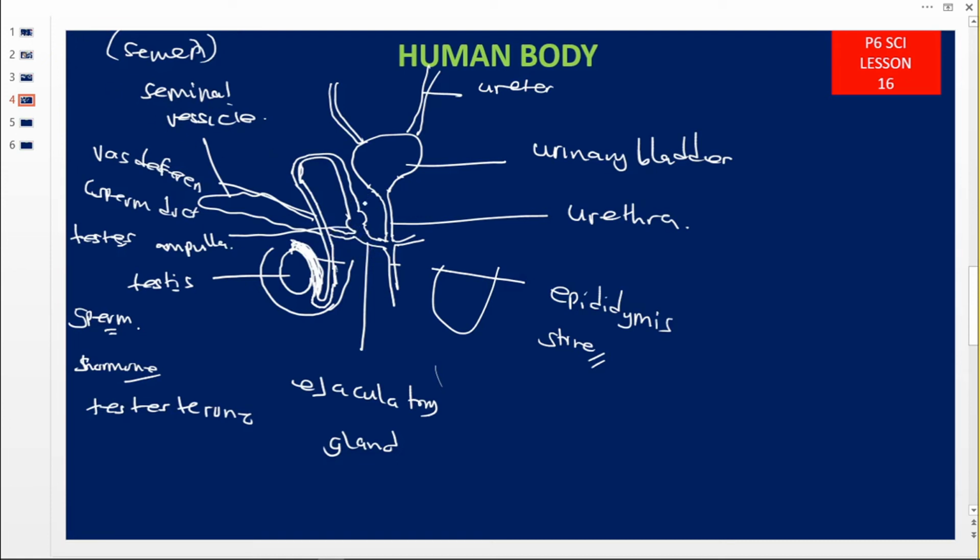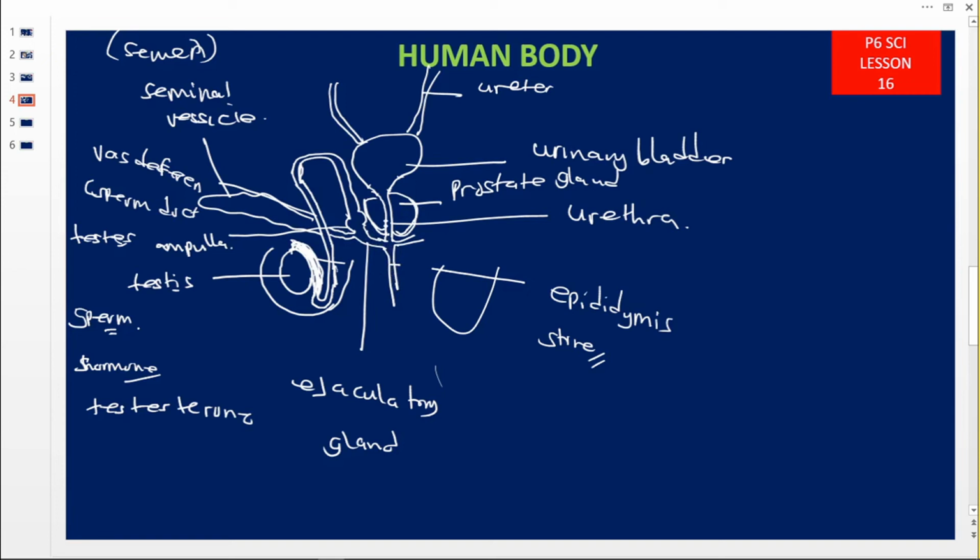Now around here at this center we have another donut shape gland, a bigger one. So this gland here is what we call the prostate gland. This one is called the prostate gland. And then here this urethra, at this junction, the sperms are going to come in, and at the same time urine.